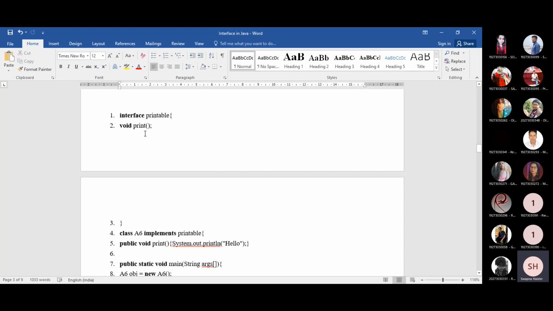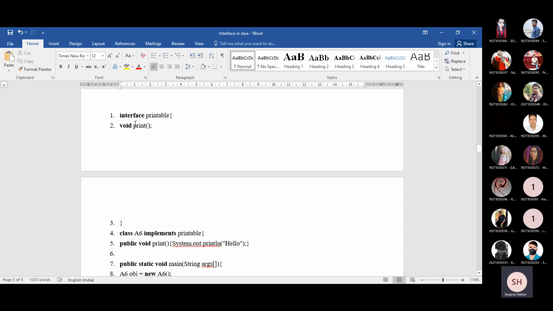Now here is also a difference with the abstract class. In case of an abstract class, you need to write the abstract keyword explicitly in front of the method that you are declaring inside the abstract class. But this is not the case for the interface. Whenever you are defining an interface, you just need to write the name of the method with its return type. You don't need to write the abstract keyword here. This is the difference, in the syntax of declaration.